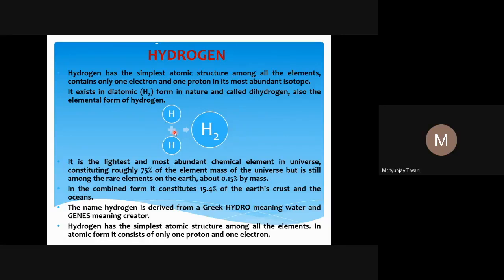And it is not only the lightest element, it is also the most abundant chemical element in the universe. As I said, in the nucleus of the sun there is hydrogen gas, and these hydrogen nuclei combine and form helium.